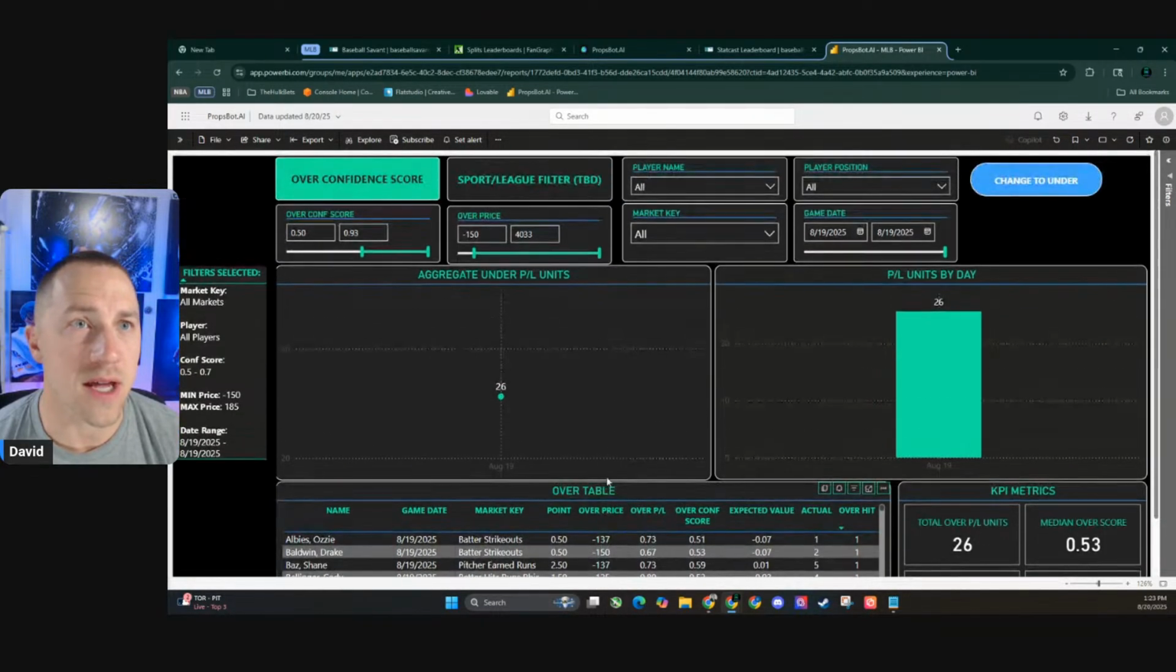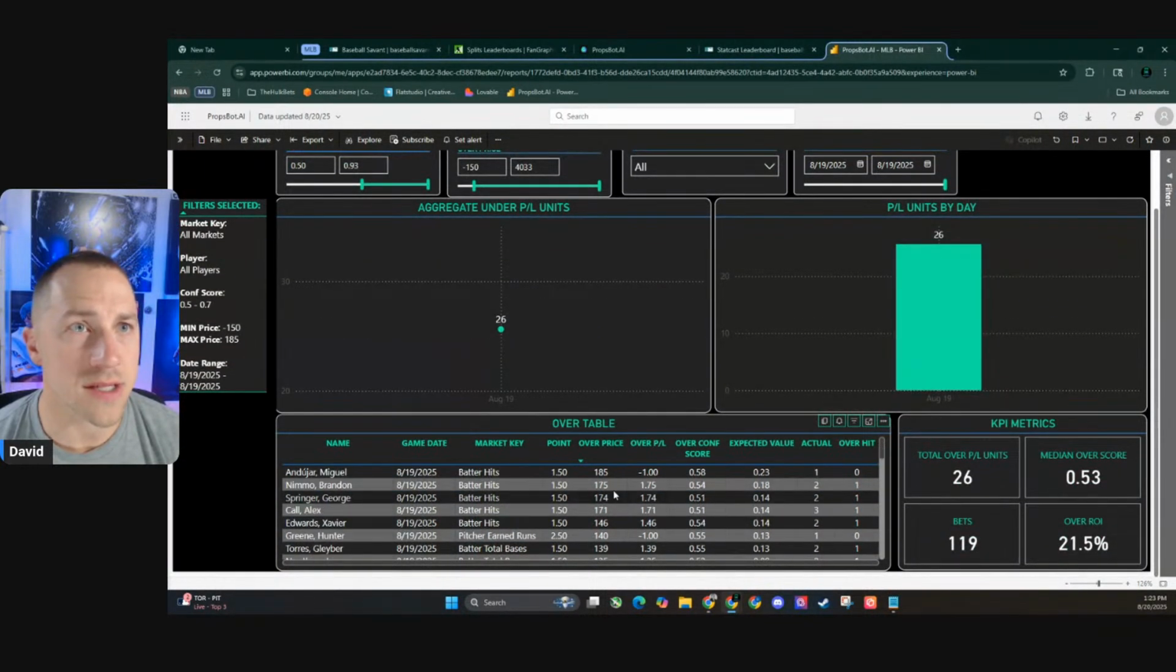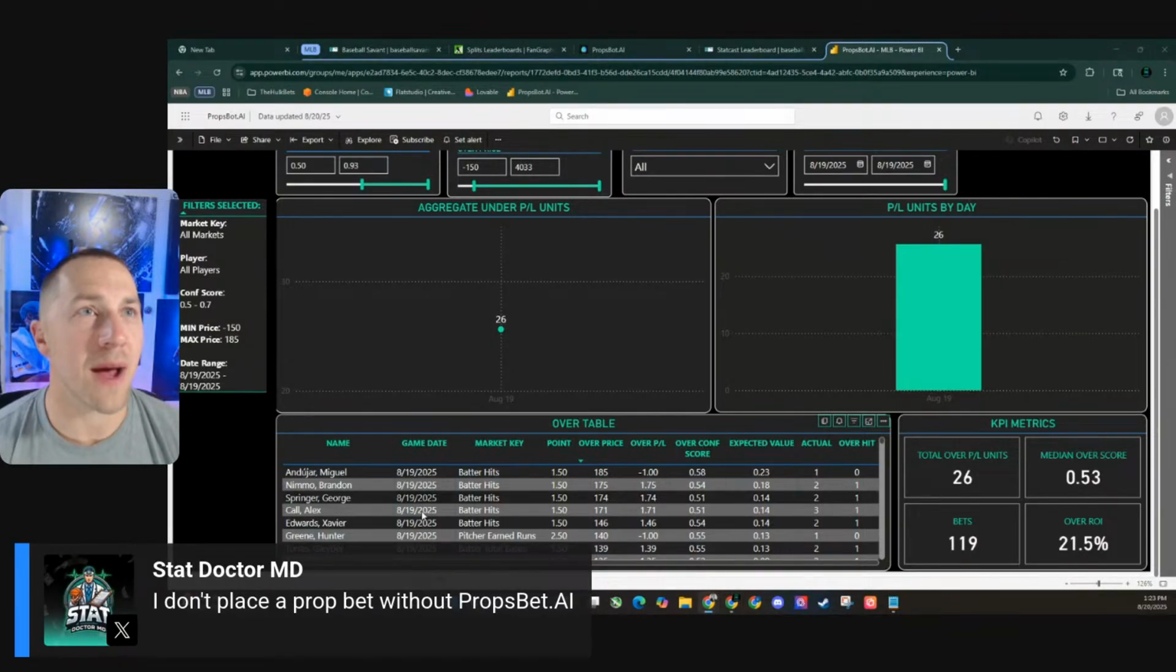Here's the pricing. I wonder if we looked at the highest plus odds plays. That one lost, Miguel at over 1.5, but then some of these batter hits were 1.5 for Nemo, Springer, Alex Call, and these guys got 2, 2, and 3 respectively. So yeah, I appreciate you. I don't place a bet without PropsBot.AI.